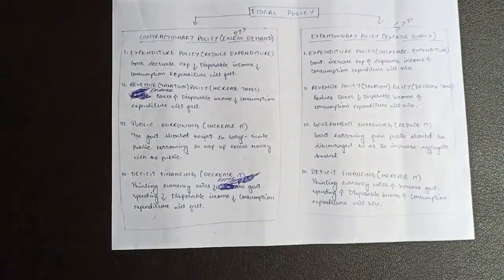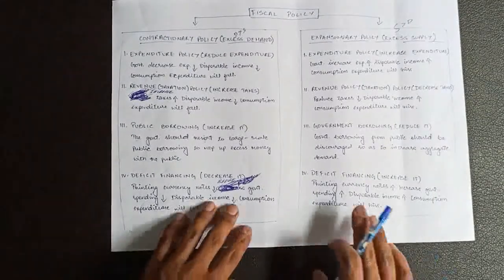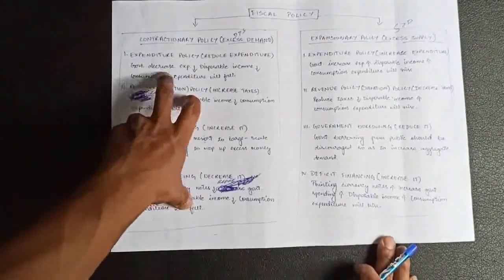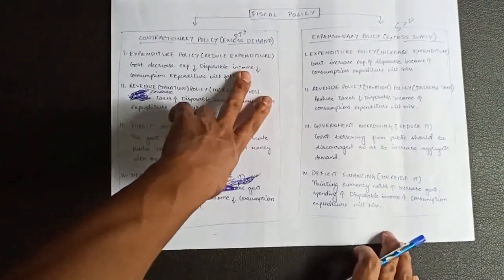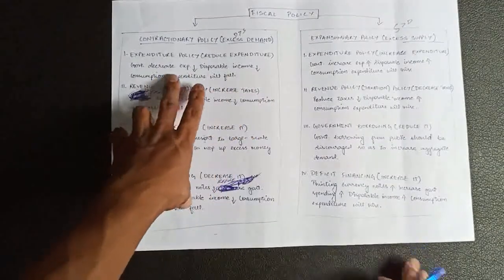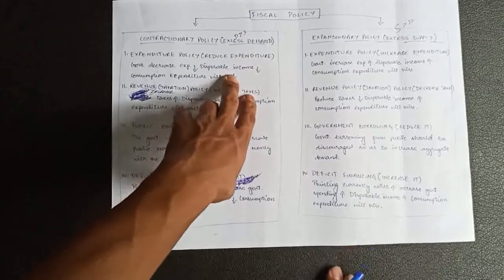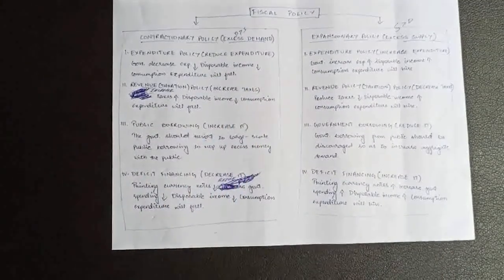Disposable income here is the income left with the public for spending on goods and services after paying taxes. Okay, so like I said, when government decrease their expenditure, disposable income of the public will fall, and once disposable income of the public fall, consumption expenditure will automatically fall and economy will be back into equilibrium. Okay, so that is the first point.